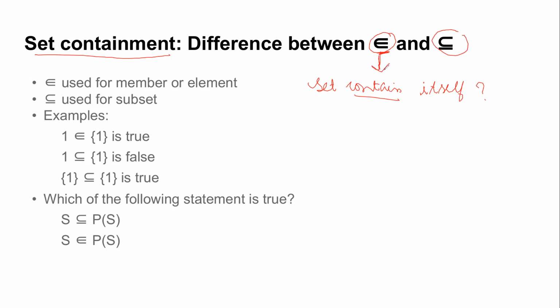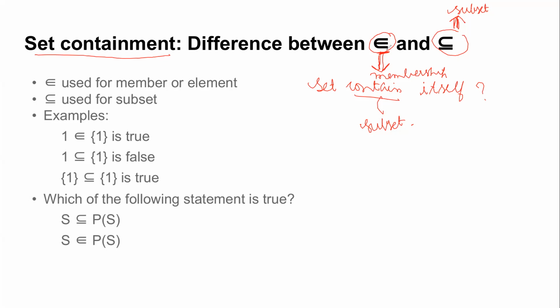What is this first operator? It is belongs to, or you can say membership, right? And what is the second operator? Subset, right? So when you ask this question, does a set contain itself, if you mean by containment the subset relation, then definitely every set contains itself, because we know trivially that every set is a subset of itself.